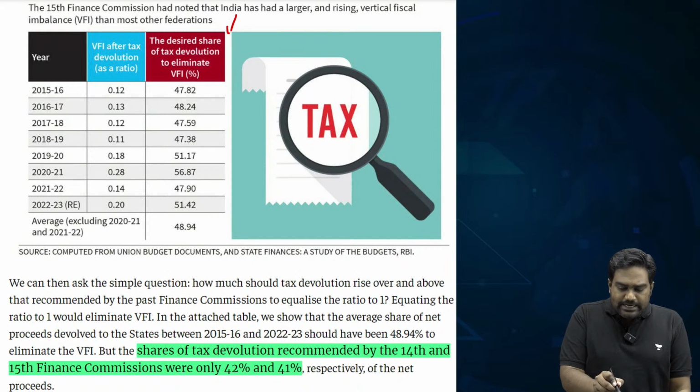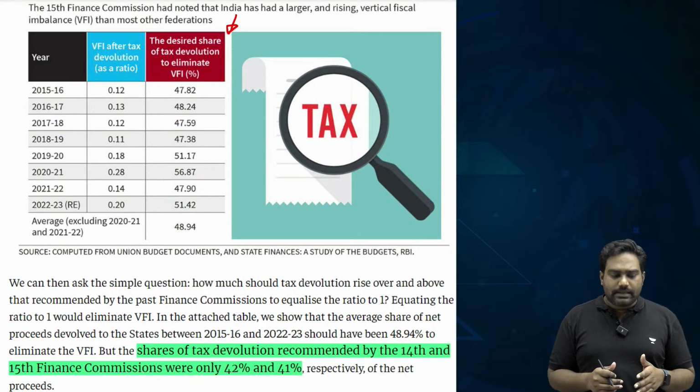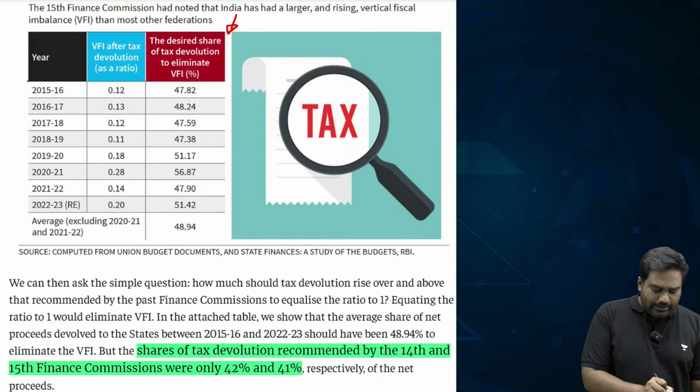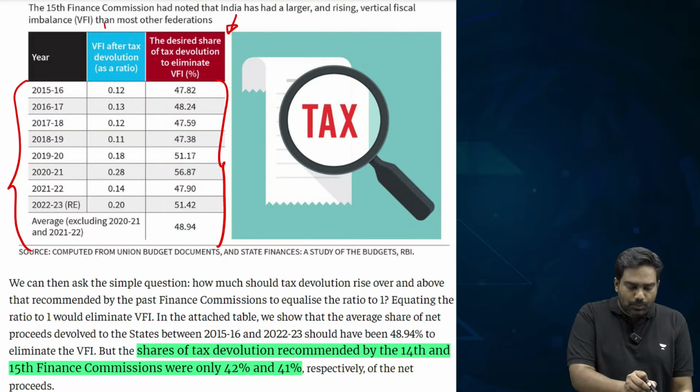So the writer is presenting data based on a study. The writer is pointing out that if you look at vertical devolution, there is a clear mismatch. The vertical fiscal imbalance becomes very evident.